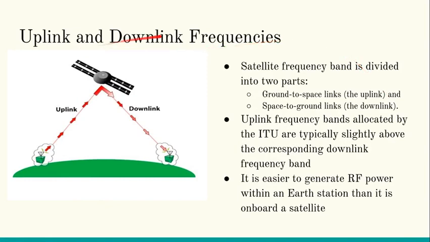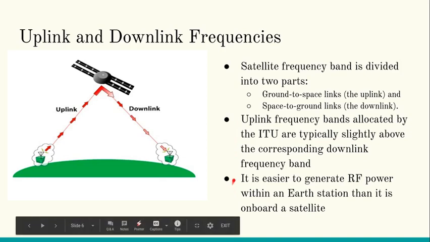Now we'll see what is uplink and downlink frequency. So the satellite frequency band is divided into two parts. The first part is the ground to space link, which is called uplink. The second part is called the space to ground link, which is called downlink, obviously. So uplink frequency bands are slightly above the corresponding downlink frequency bands for a certain reason.